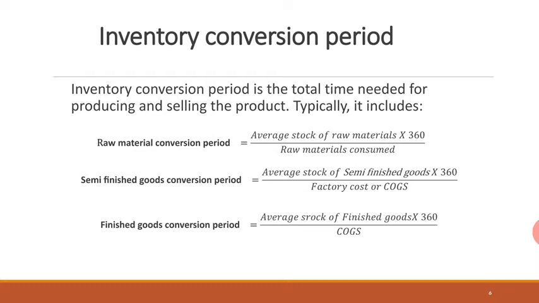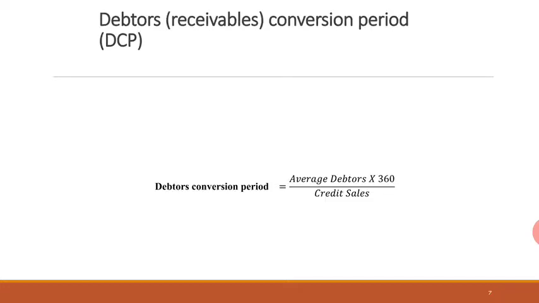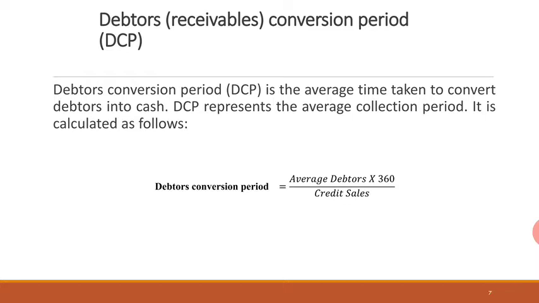Let's move on to the next element of the operating cycle, which is debtors conversion period, or also known as debtors turnover. Conversion or turnover can be used interchangeably. Debtors conversion period is the average time taken to convert debtors into cash. So debtors conversion period represents the average collection period. Sometimes in the problem they may give average collection period. Don't get confused, average collection period is nothing but debtors conversion period.